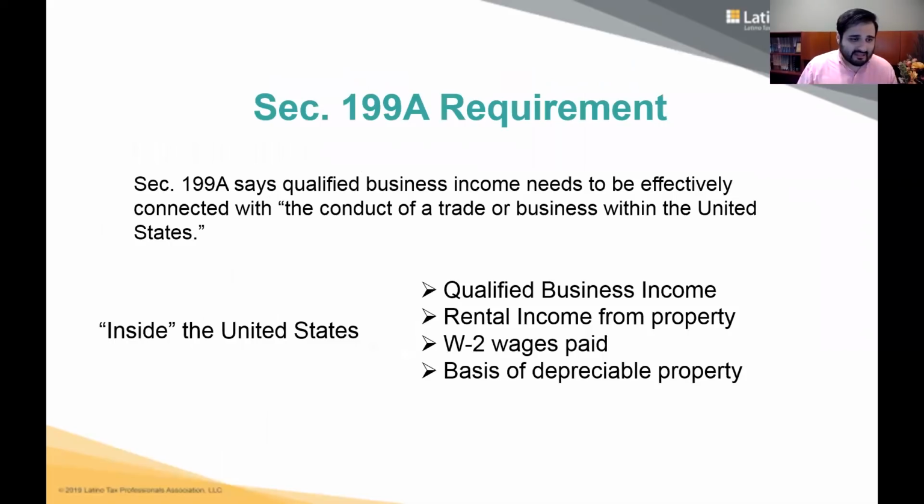Finally, keep in mind that a Section 199A qualified business needs to have income that is derived from the conduct of a trade or business within the United States. So they need to be in the US.